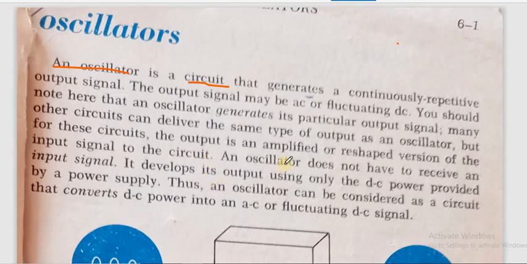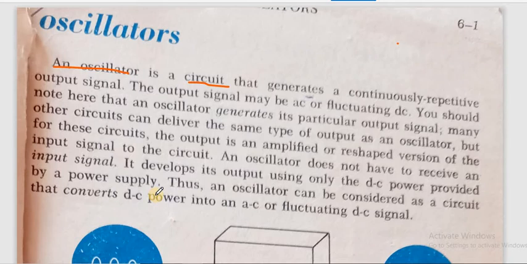It develops its output using only the DC power provided by the power supply. If an oscillator is producing a particular signal, you might think that it is a violation of the energy principle, because we are getting a signal without giving any input. No. In the case of an oscillator, it uses the DC power to make an AC signal.